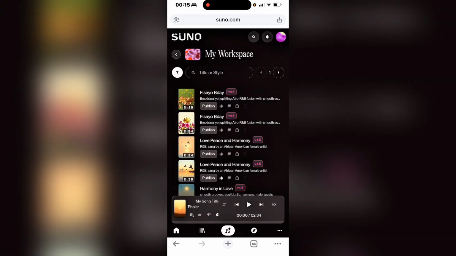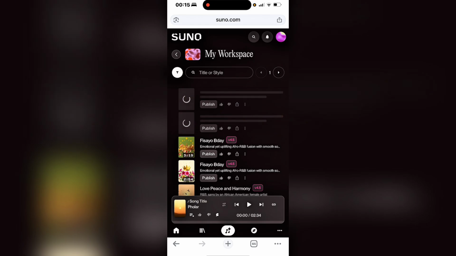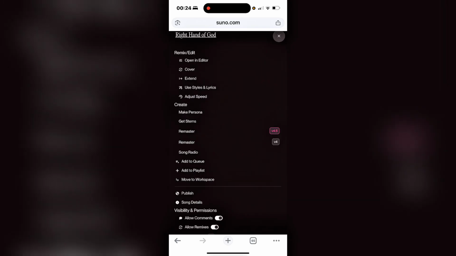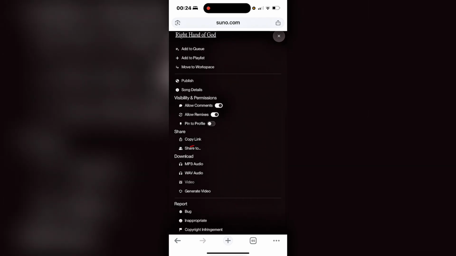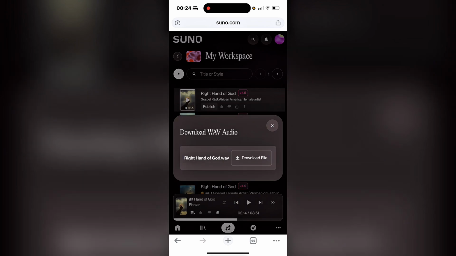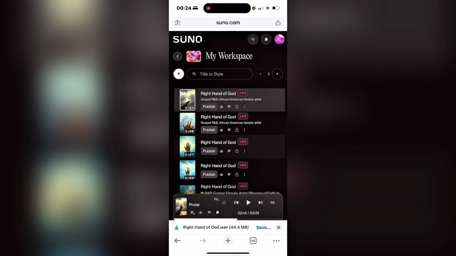So Suno will create 2 versions of the songs for us. You can see it's already generating. Once your music is done generating, all you have to do is click on the 3 dots beside the song so that you can download it. And I have clicked on mine, and then you scroll down, you'll see where it says download, and you click on either MP3 or WAV audio to download. Again, WAV audio will give you the highest quality, but you need to be subscribed or to have the paid plan for Suno before you can get the WAV audio.